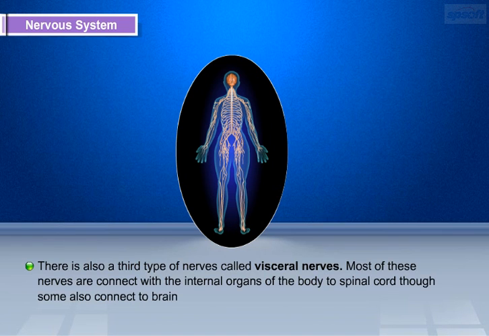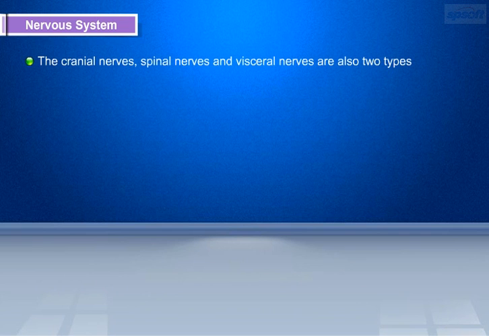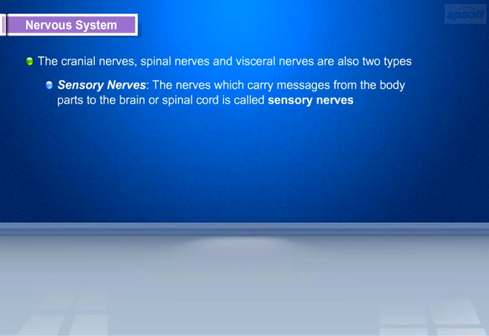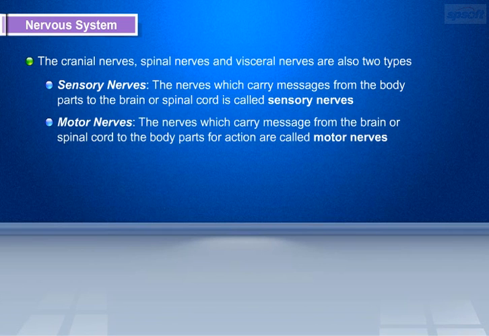There is also a third type of nerves called visceral nerves. Most of these nerves are connected with the internal organs of the body to spinal cord, though some are connected to brain. The cranial nerves, spinal nerves, and visceral nerves are of two types: sensory nerves. The nerves which carry messages from the body parts to the brain or spinal cord are called sensory nerves. Motor nerves. The nerves which carry message from the brain or spinal cord to the body parts for action are called motor nerves.